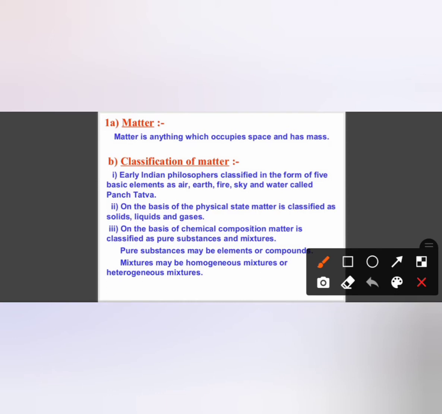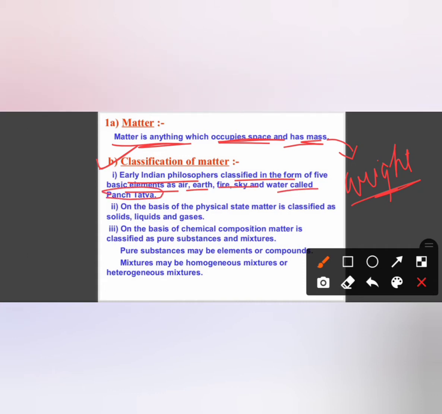The very basic definition of matter is that matter is anything which occupies space and has mass. Mass is basically called weight. Weight and mass are the same. Second thing, classification of matter. That's how we can classify matter. Early Indian philosophers classified it in the form of 5 basic elements: air, earth, fire, sky and water, called Panch Tattva.